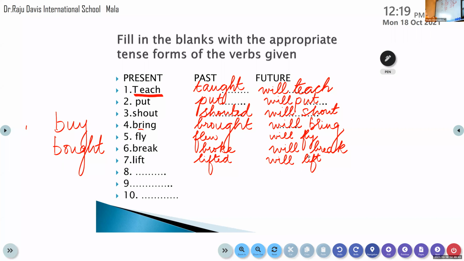Okay, now let's move on to the next question. I hope you are finished. You have finished. Okay, Ananda Krishnan, come on. Do the next question for me. Here it is written, carried. And what is the present tense form of carried, Ananda Krishnan?